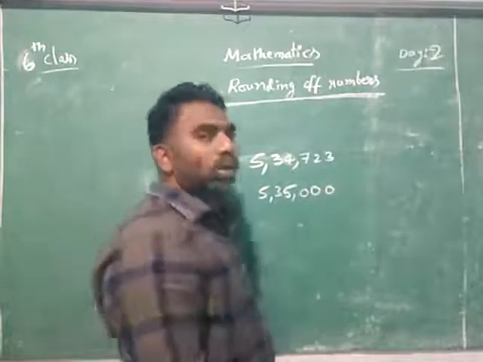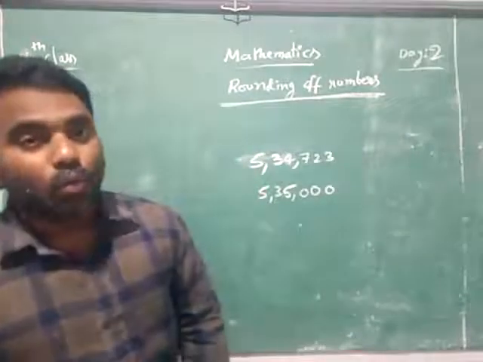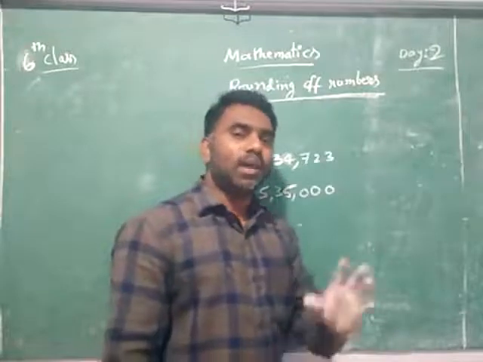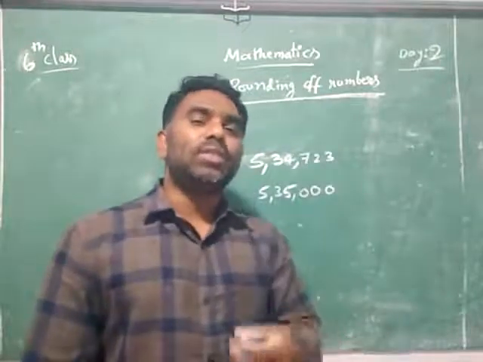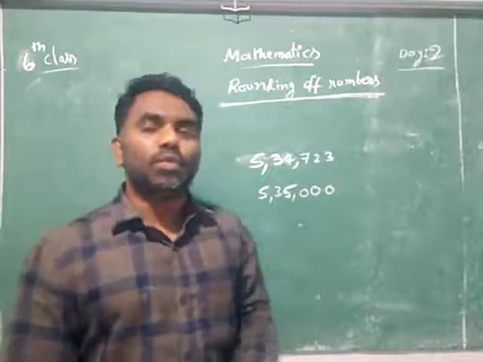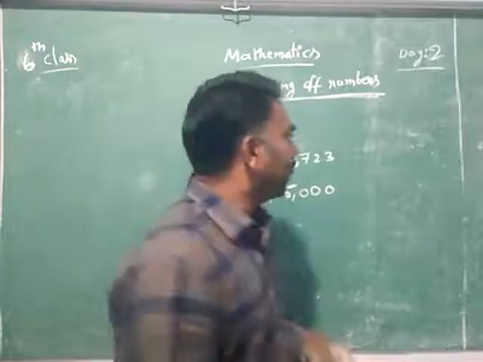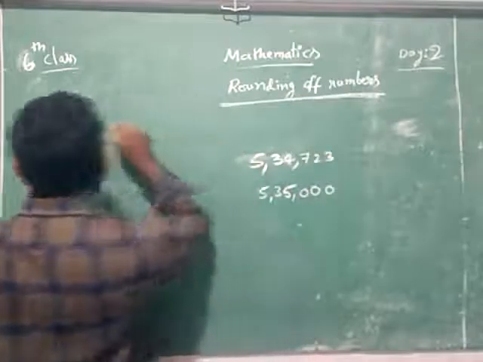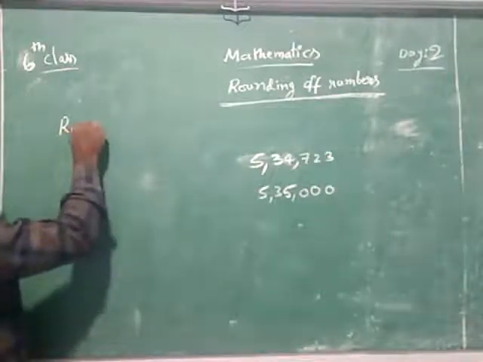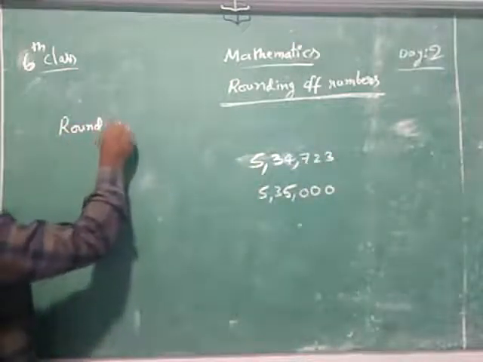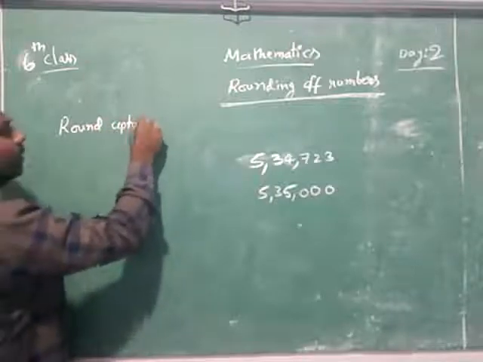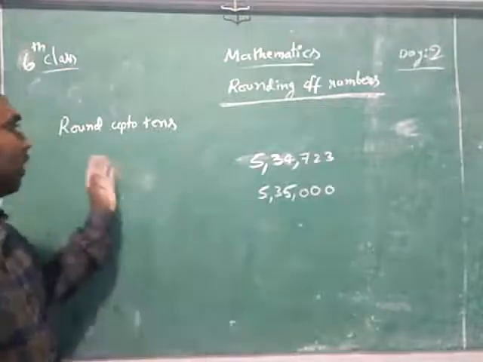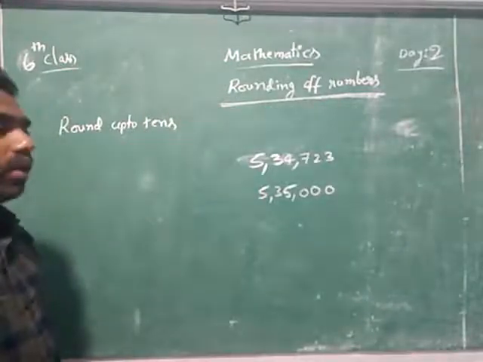So how do you round off? Up to what places will you round off? You are going to discuss that here. Rounding off means when we don't have the change, 1 rupee, 2 rupees, 3 rupees like that, you will round up to tens. We will round up to tens, or rounding to the nearest tens.